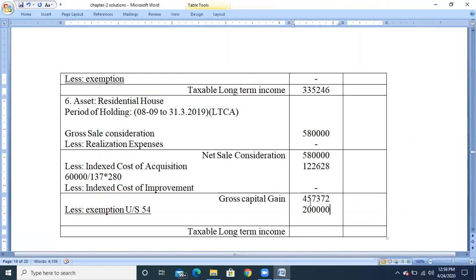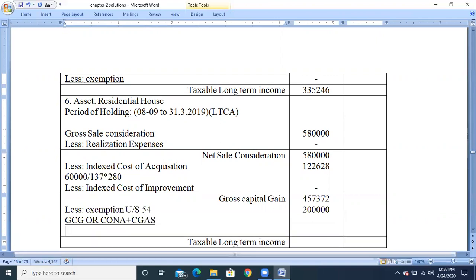The exemption under section 54 is rupees 2 lakhs, because the exemption amount is the gross capital gain or the cost of new asset plus the amount deposited in the capital gain account scheme, whichever is less. The gross capital gain is 4,57,372, or the cost of new asset is 2 lakh rupees, and no amount has been deposited in the capital gain scheme.